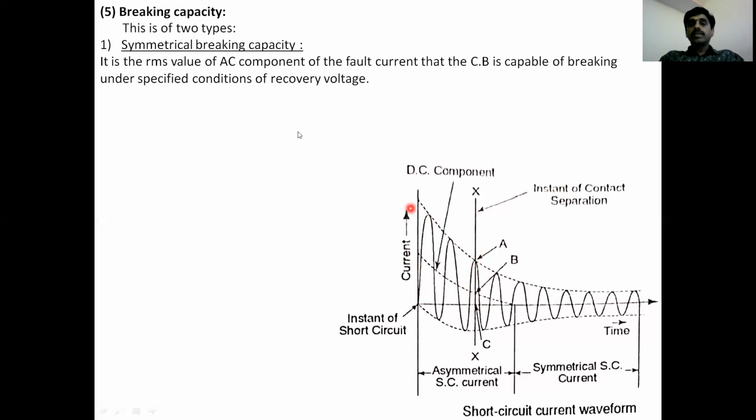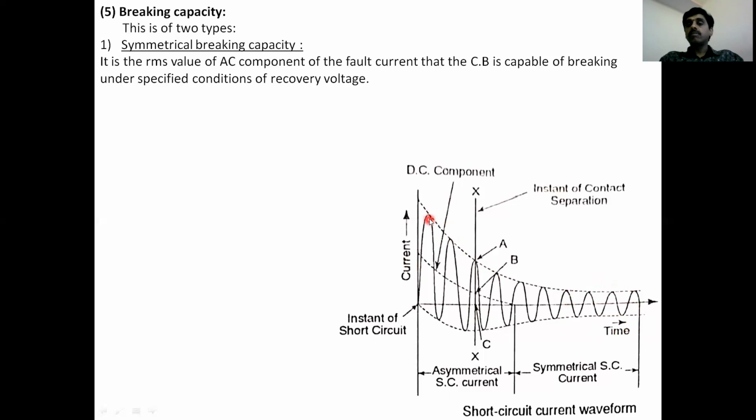So the symmetrical breaking capacity is the AC component of fault current that the CB is capable of breaking under specified conditions of recovery voltage. Why specified conditions of recovery voltage? Because this is the recovery voltage, which is a power frequency voltage. Based on this only, the subtransient region current and other currents depend.